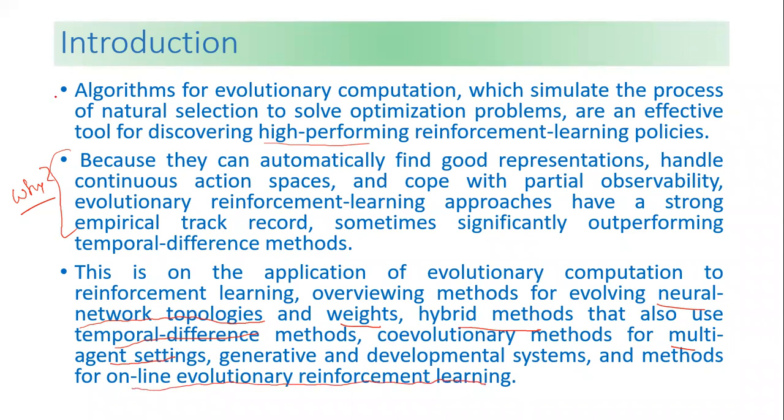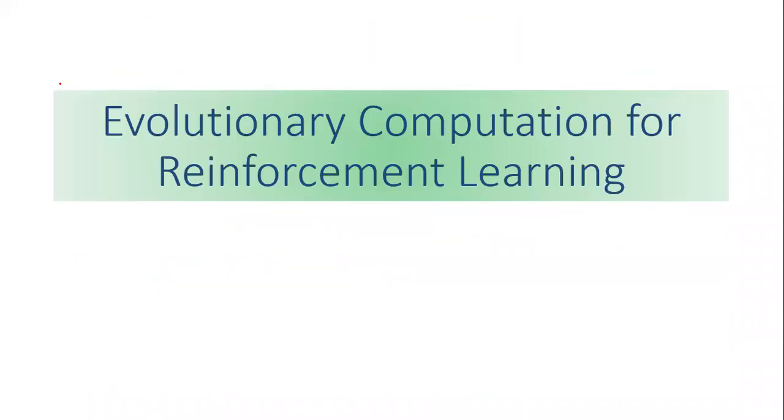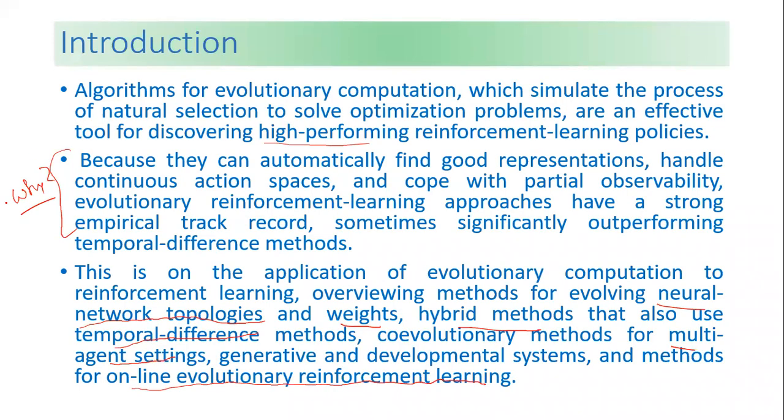So here we have this one introduction of evolutionary computing algorithms. First, we have simple reinforcement learning. After that, we go to neural network topologies. Then we have temporal difference methods. Then we use multi-agent settings, and then the online environment for reinforcement learning. So that is the evolution of where they started and up to what point they will go. Okay, right?